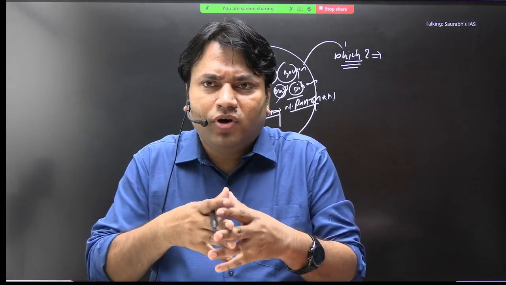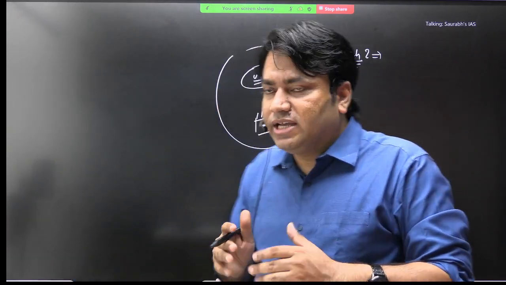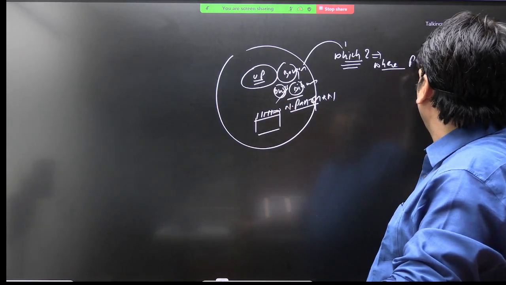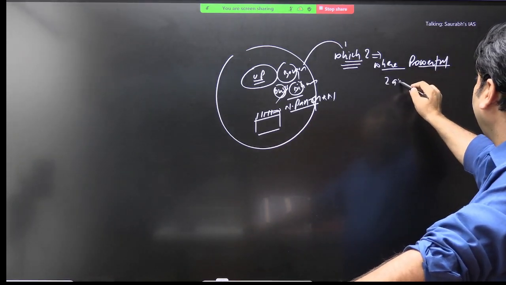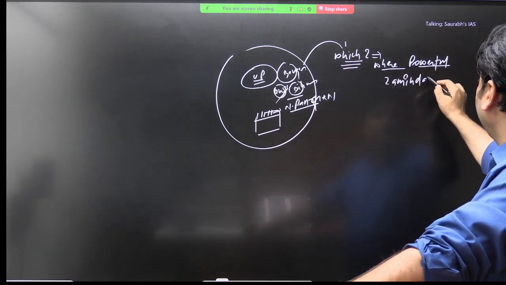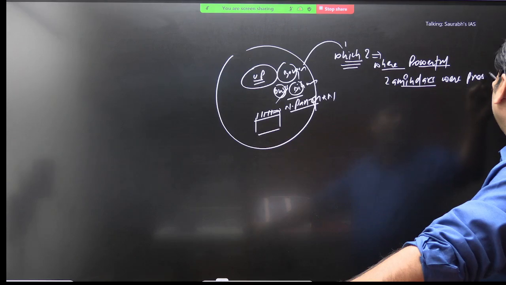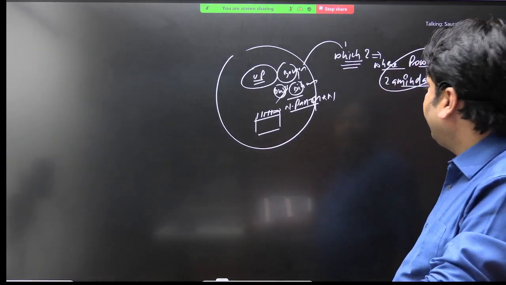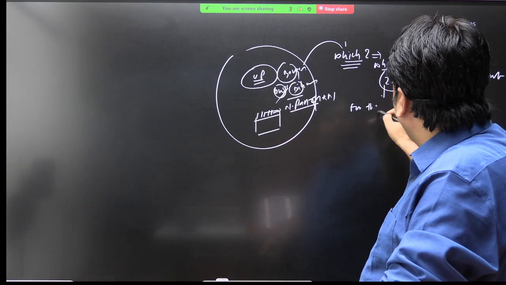The system was very much diversified. So he will select only those areas where powerful zamindars were present. And here what will happen? For the collection of land revenue,